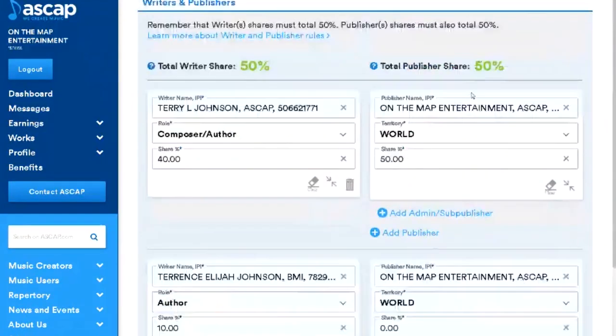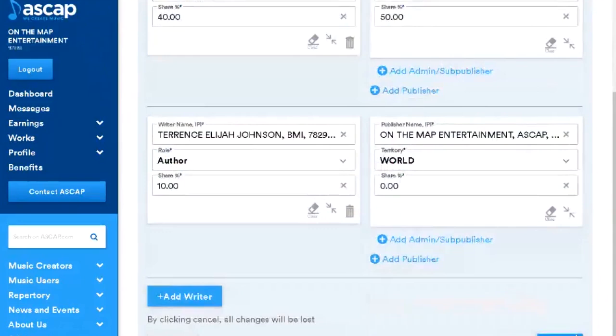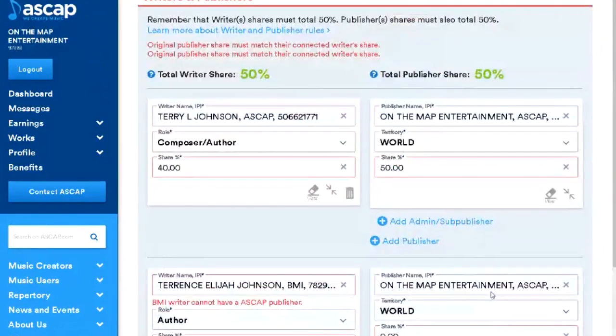But this is the first time me using this interface, so I might be surprised. So go ahead and hit apply. Ooh, there's a problem. Original publisher must share their match with the corrector.